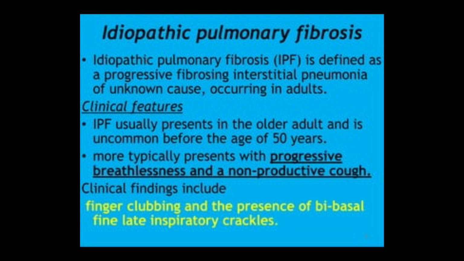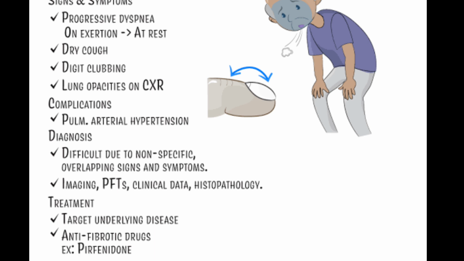That is, we can sometimes give a short course of steroid, which can be helpful in some patients while it cannot be helpful in some other patients. And then we can also use anti-fibrotic drugs like pirfenidone, with very limited evidence of benefit. So overall prognosis is usually poor. It is 3 to 5 years, and the patient usually develops cor pulmonale, and we can offer them heart lung transplantation.